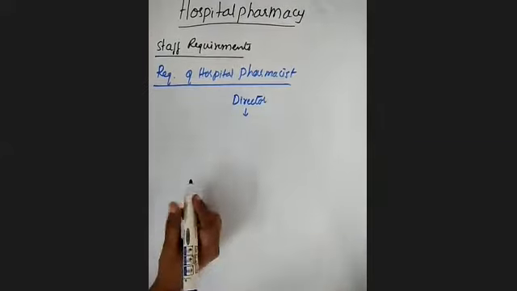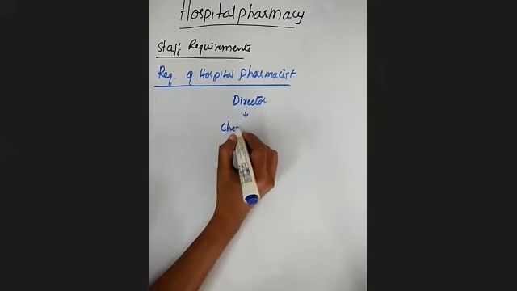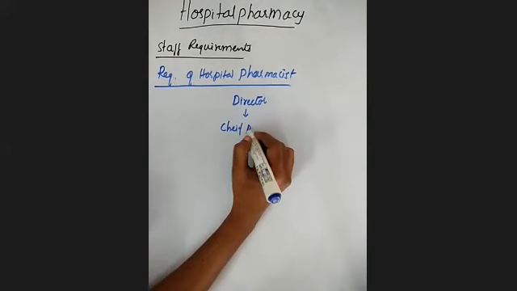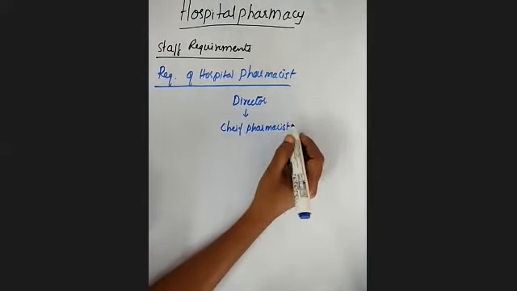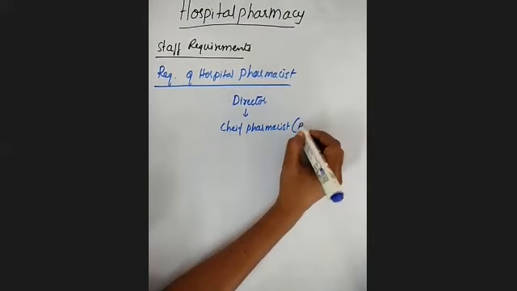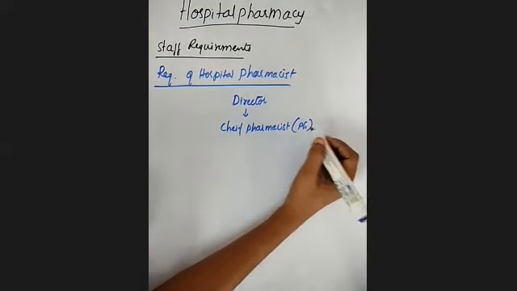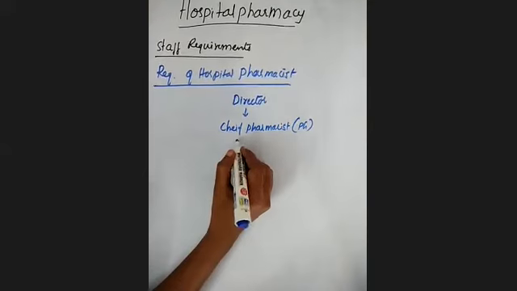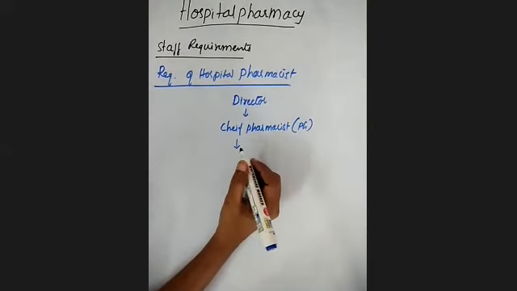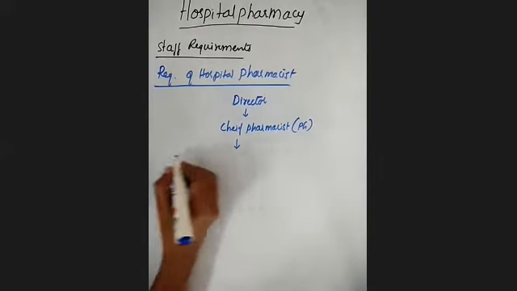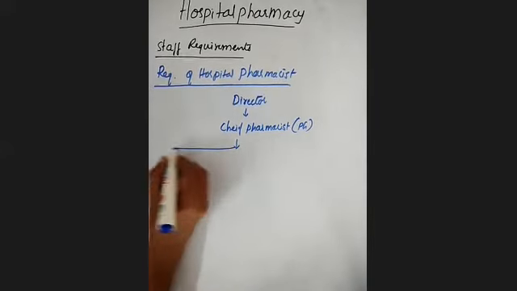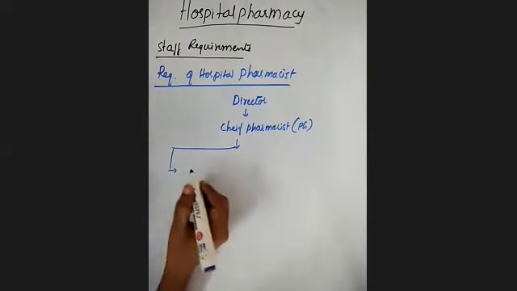Under this director, they are having one chief pharmacist. This chief pharmacist must have the PG qualification. And under this chief pharmacist, they should be having 5 pharmacists.